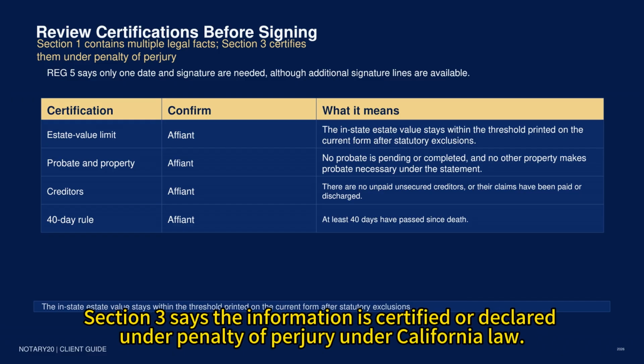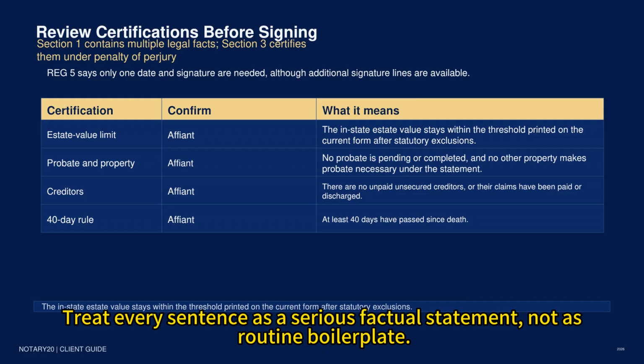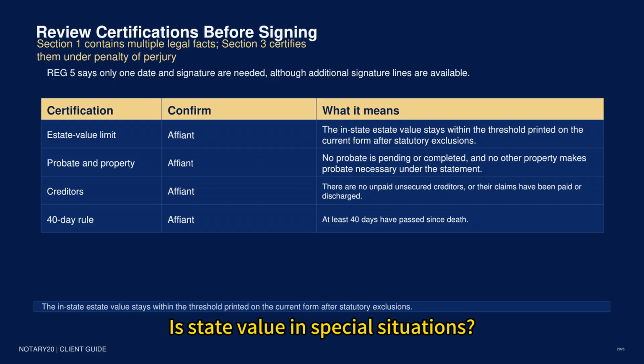Section 3 says the information is certified or declared under penalty of perjury under California law. Treat every sentence as a serious factual statement, not as routine boilerplate. Estate value and special situations.